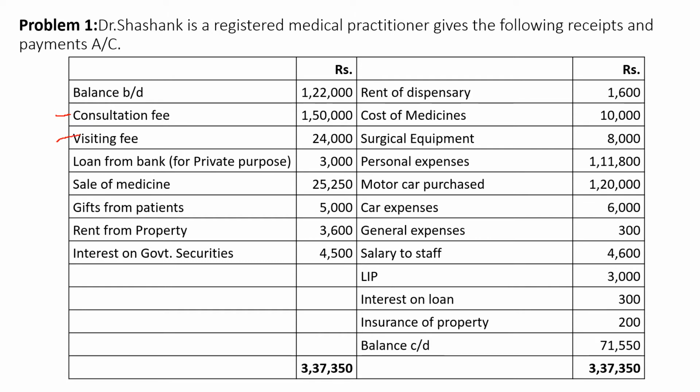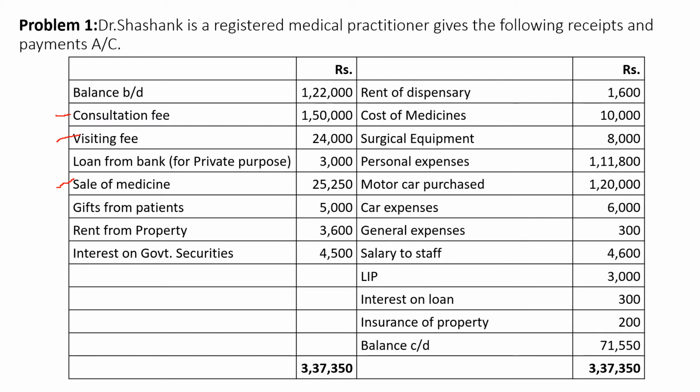Loan from bank. Here, loan from bank is not an income, it is not a receipt, so we need not consider any loan from bank. And let us see the purpose of that loan, that is also for a private purpose, hence it is not at all relating to his profession. Then sale of medicine. As he is a doctor, sale of medicine is relating to his profession.